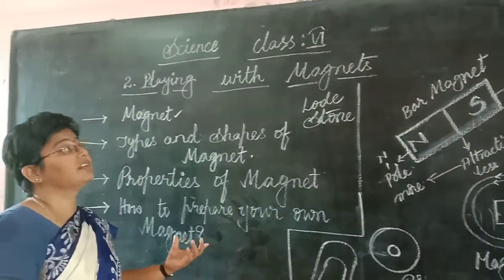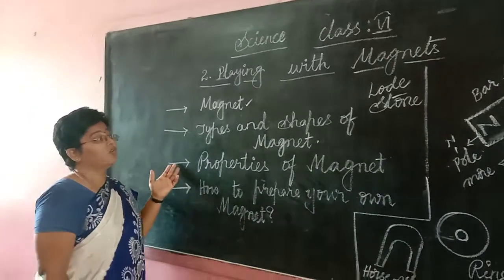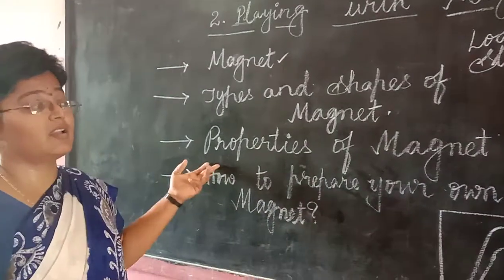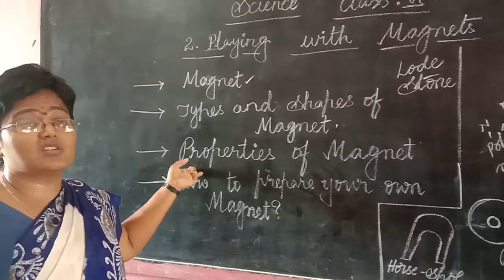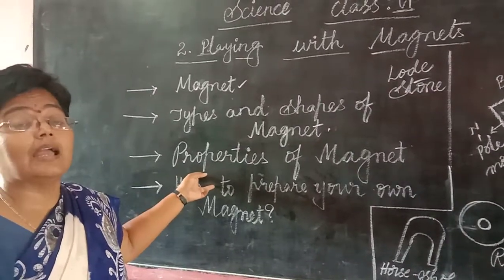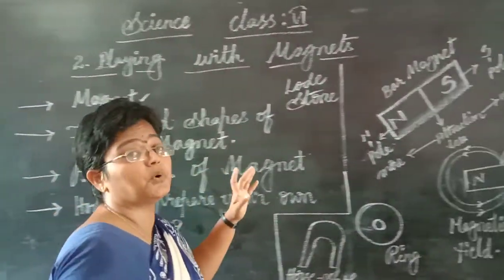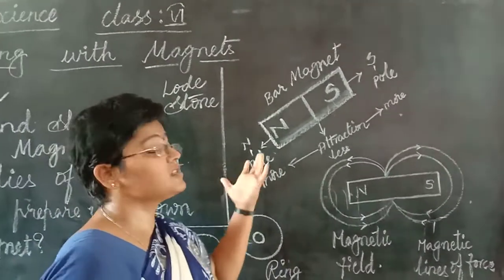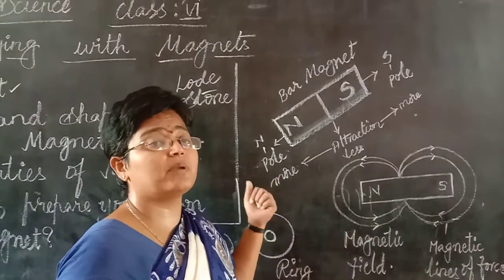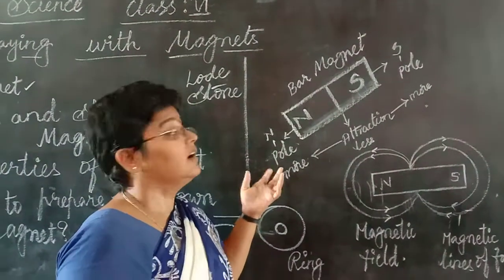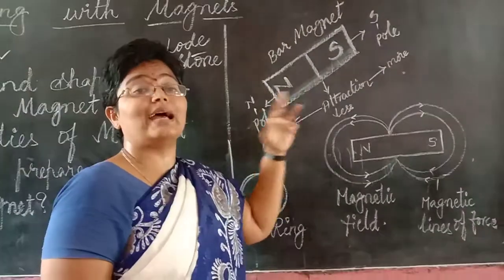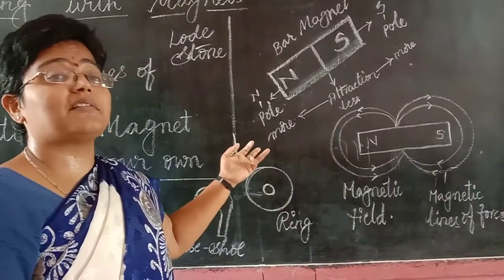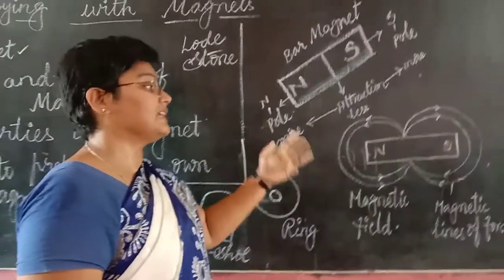So this is what, children, we have seen in our lesson: what a magnet is, types and shapes of magnets, and properties of magnets, as we have discussed: attraction, repulsion, direction, induction. And how many poles does a magnet contain? Two poles, the north pole and the south pole. Where will the attraction be more for a magnet, children? It is nothing but the poles. The ends of the magnet are called poles. So the poles contain more attraction when compared to the center.